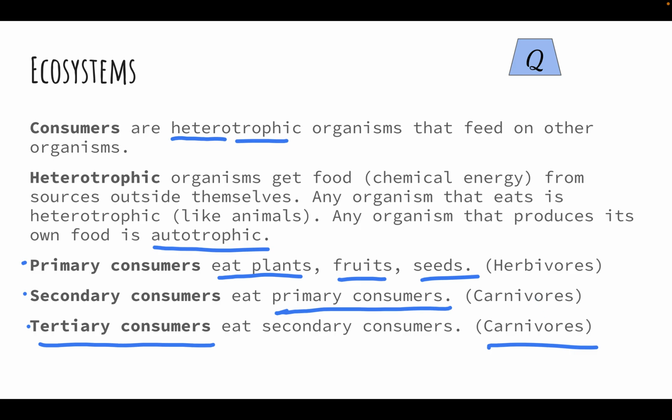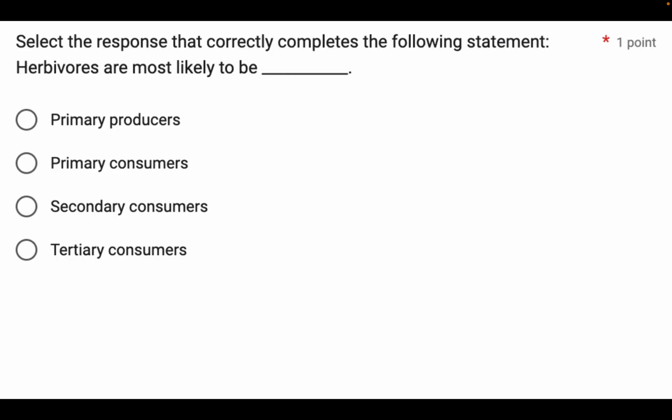All right, let's do a practice question on this. Now is a good time to pause before the answer is revealed. I'll give you another opportunity to pause after we read through the question here. Select the response that correctly completes the following statement. Herbivores are most likely to be primary producers, primary consumers, secondary consumers, or tertiary consumers. Now's a good time to pause. If you've attempted this on your own and you want to see the response, we are continuing now.